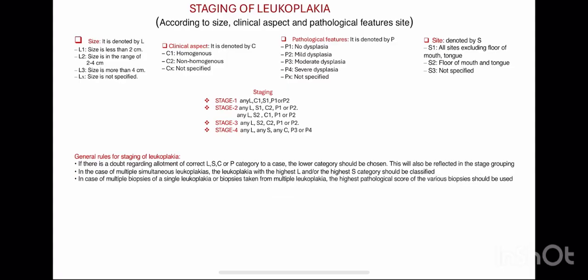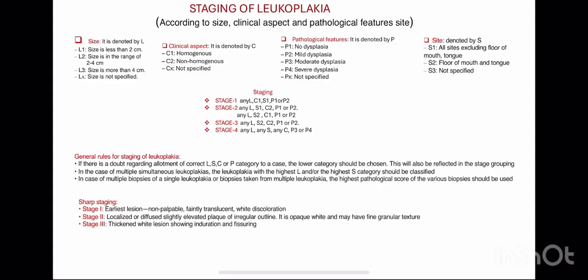Then the general rule for staging of leukoplakia: if there is a doubt regarding allotment of the correct LSCP category to the case, the lower category should be chosen. This will also be reflected in the stage grouping. Then in the case of multiple simultaneous leukoplakia, the leukoplakia with the highest L or highest S category should be classified. In cases of multiple biopsies of a single leukoplakia or biopsies taken from multiple leukoplakia, the highest pathological score of biopsy should be used. Then shape staging: shape 1 is the earliest lesion, shape 2 is a localized or diffuse slightly elevated plaque. This is given, okay.